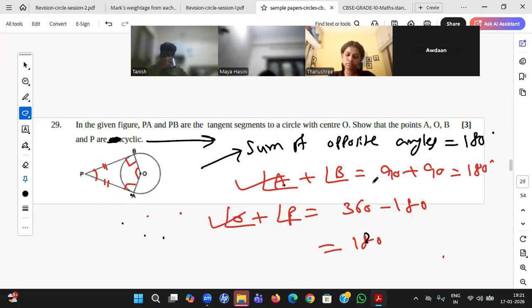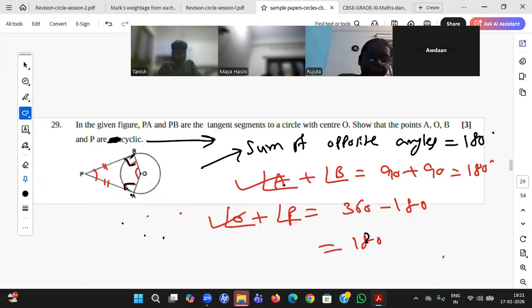Tanushri, did you understand this one better? Why 180, 180? Can you repeat it, sir? Yeah, you see, this is theorem 10.1, right? So this angle total is 90 plus 90, 180. But again, in the quadrilateral the total sum should be 360, right? So O plus P plus A plus B equals 360. But these both already got 180, so I just substituted them.